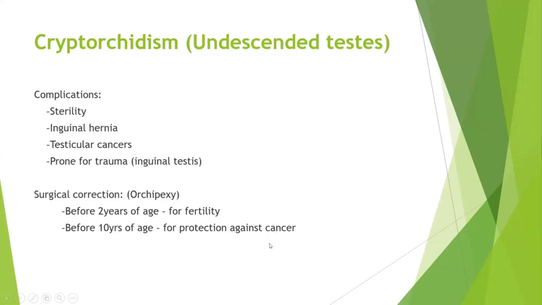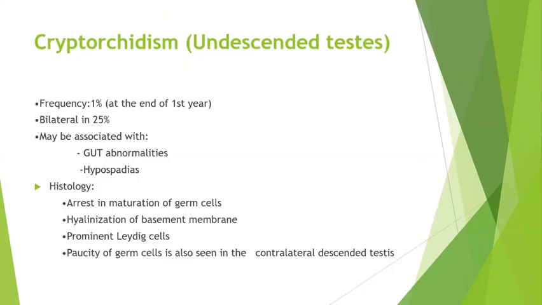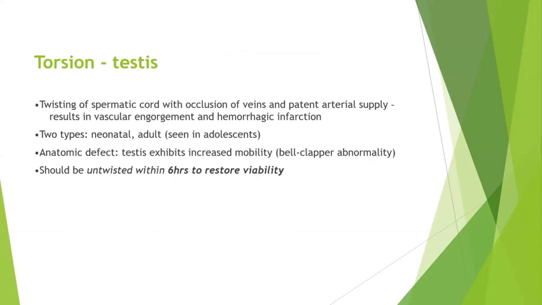So the complication, as you all know, is usually sterility. Malignancy will be the most common. And they are more prone to trauma, especially in the inguinal testis. Surgical correction below 2 years will usually be advisable. It may be associated with other abnormalities, genitourinary tract abnormalities, and hypospadias is also common.